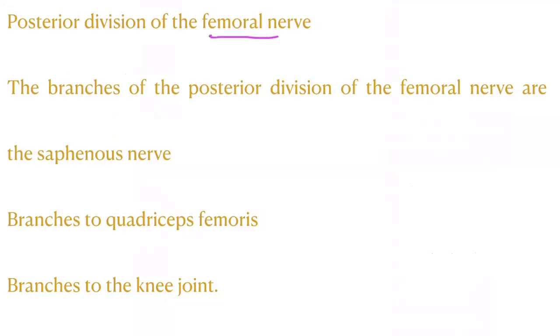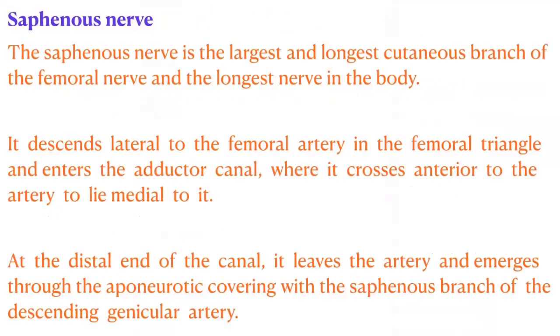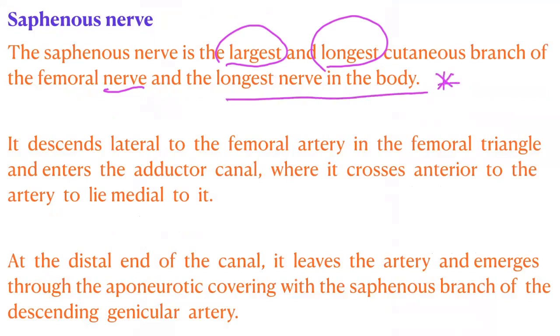Coming to the posterior division of the femoral nerve. The branches of the posterior division are the saphenous nerve, muscular branches, quadriceps, and to the knee, right? The saphenous nerve is the largest and longest cutaneous branch of the femoral nerve and the longest nerve in the body, okay, as we have known already. It descends lateral to the femoral artery in the femoral triangle, right, and enters the adductor canal where it crosses anterior to the artery and lies medial to it, okay.